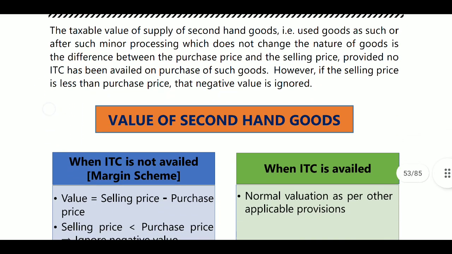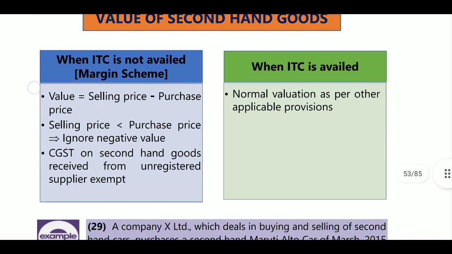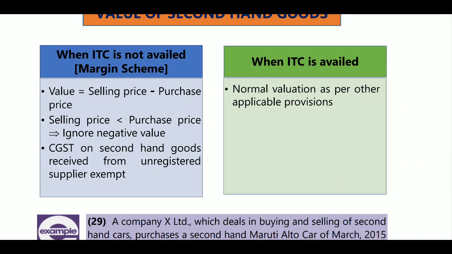If you are going for the margin scheme, then ITC should not be availed on purchases. When ITC is not available, then the margin scheme is allowable. That is, value is equal to selling price minus purchase price. If the selling price is less than the purchase price, ignore the negative values.